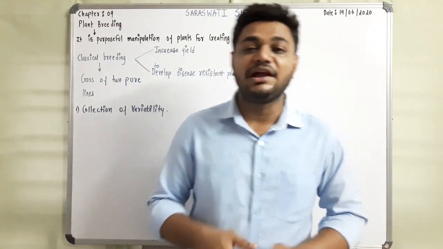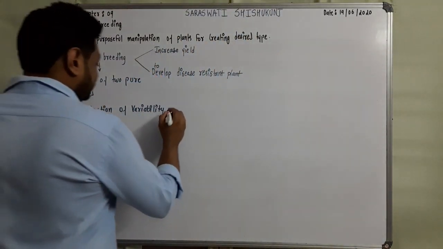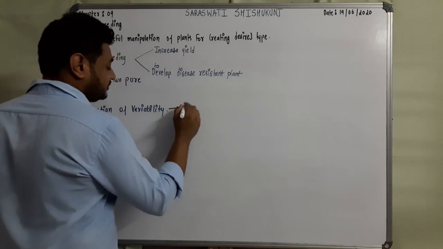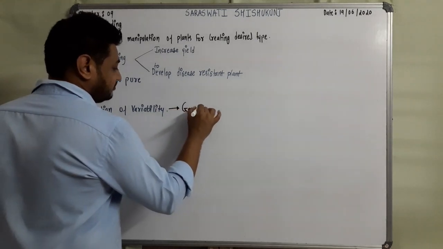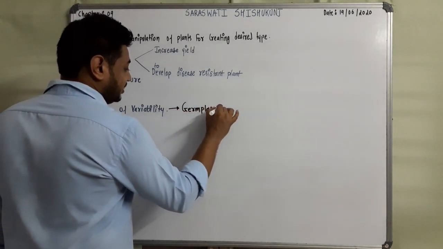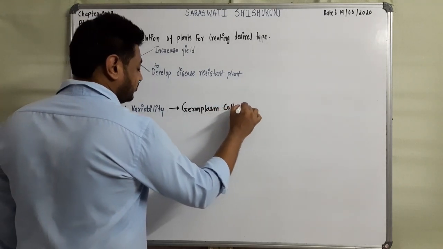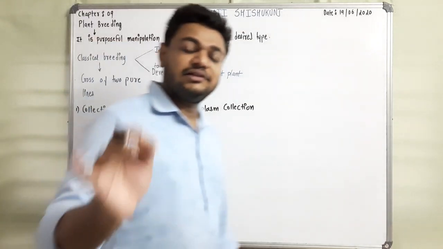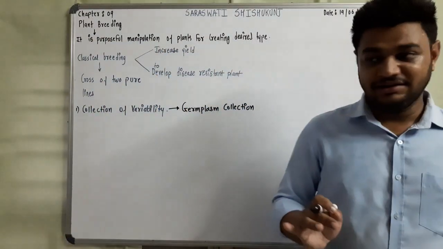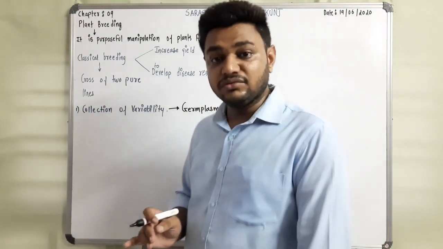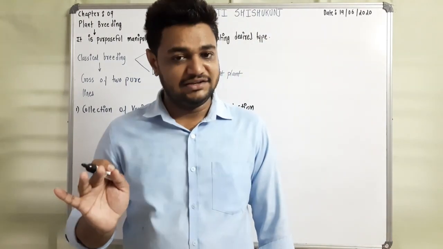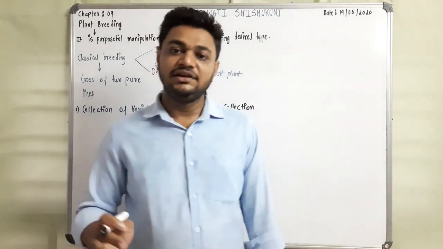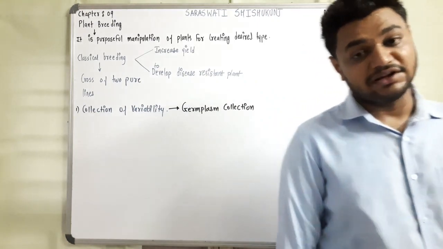That is germplasm collection. So it is collection of plants or seeds having all diverse alleles of all genes. This is referred to as germplasm collection.